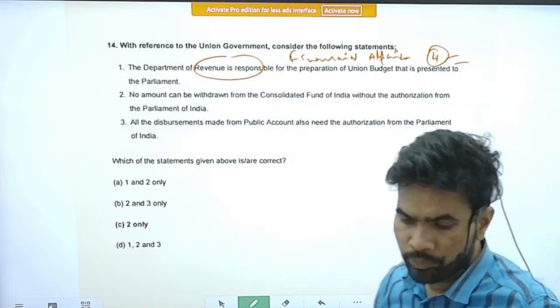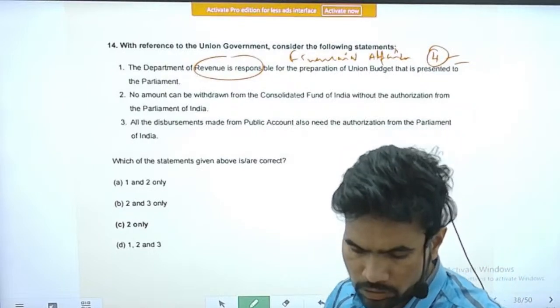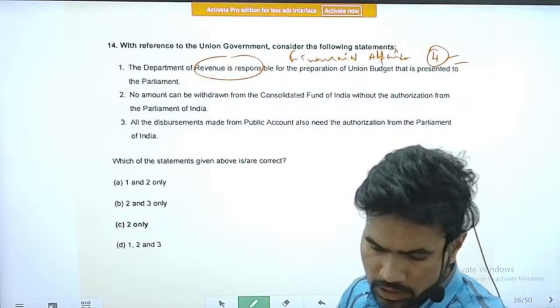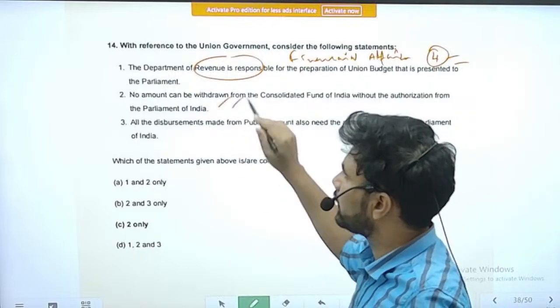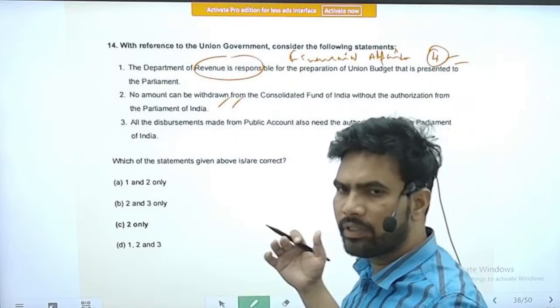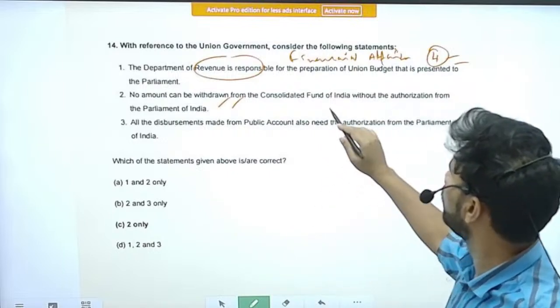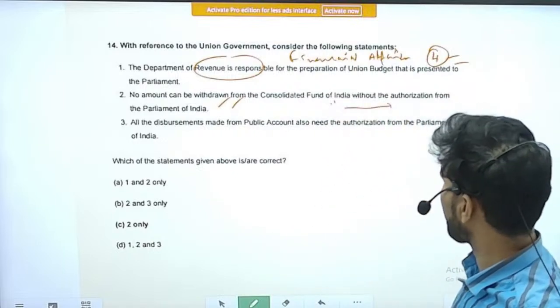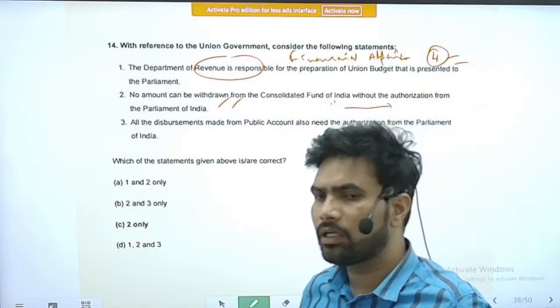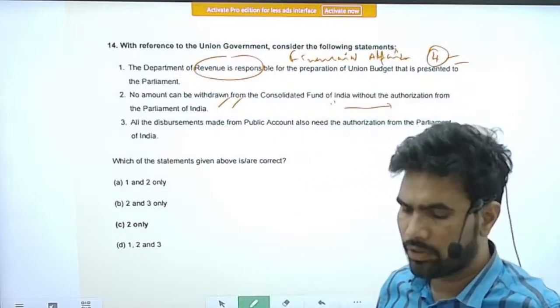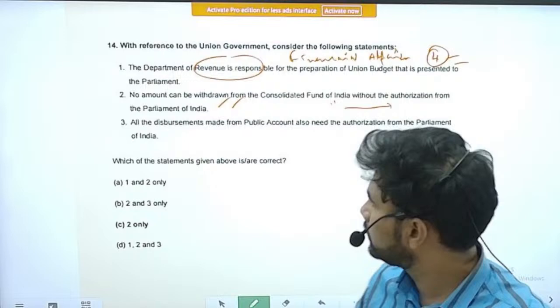Next statement, no amount can be withdrawn from the Consolidated Fund of India without the authorization from the Parliament of India. Yes, this is a correct statement. Nothing goes without the approval of the Parliament. No amount can be withdrawn from the Consolidated Fund of India. This is a correct statement.